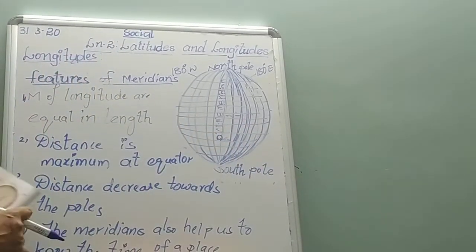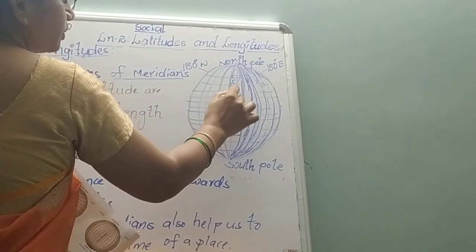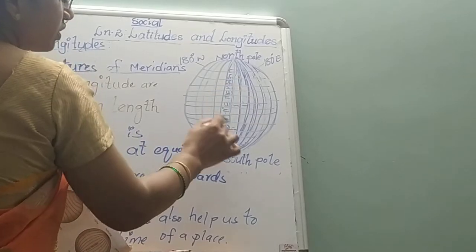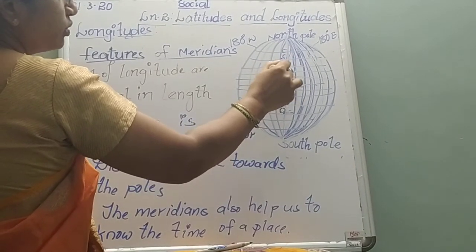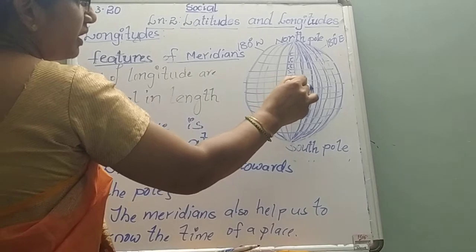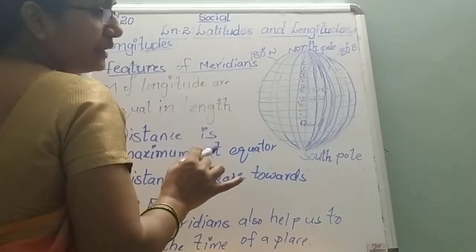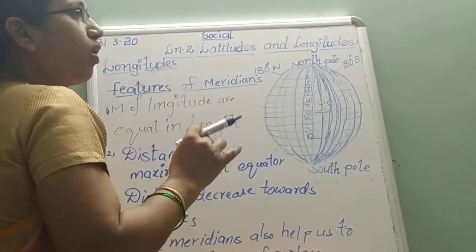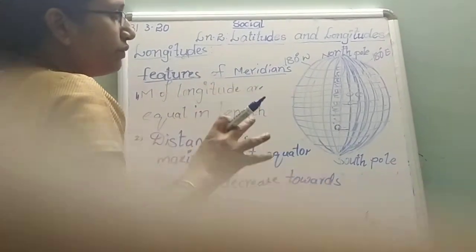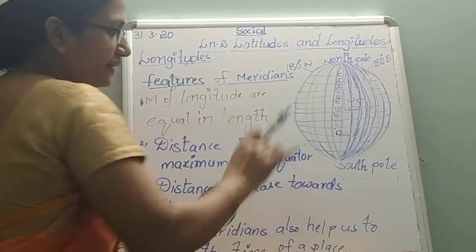These latitudes and longitudes will form a web-like structure called a grid. Here the latitudes and longitudes intersect each other and form a web-like structure called a grid. So this grid helps us to locate a place on a map or on a globe. So we can locate a place with the help of this web-like structure called a grid.